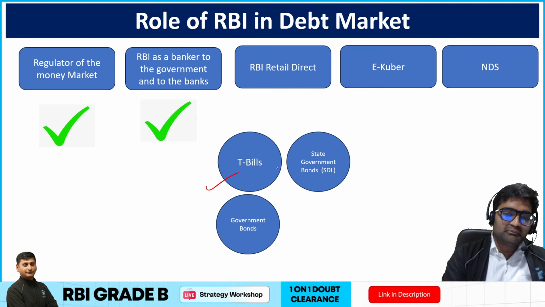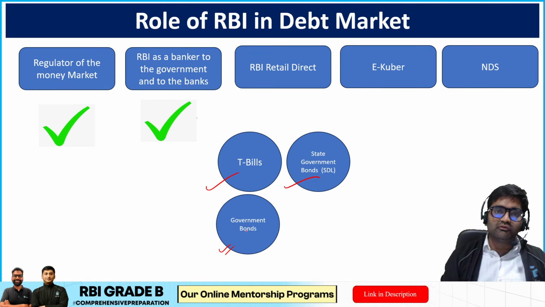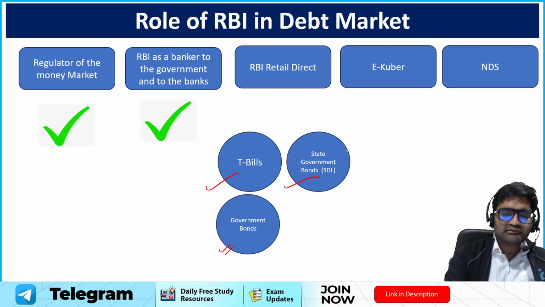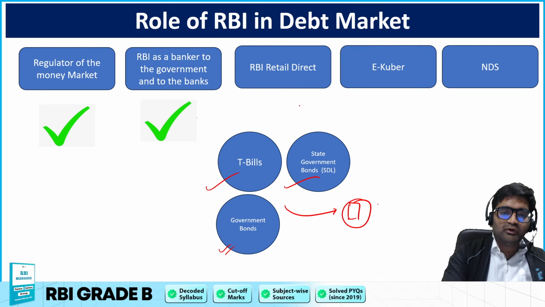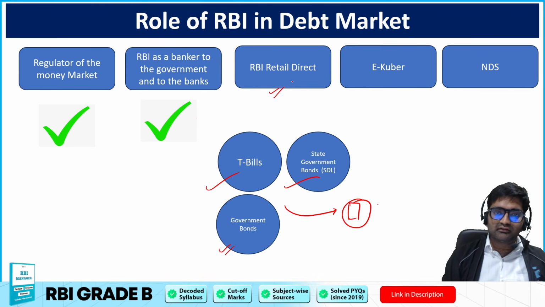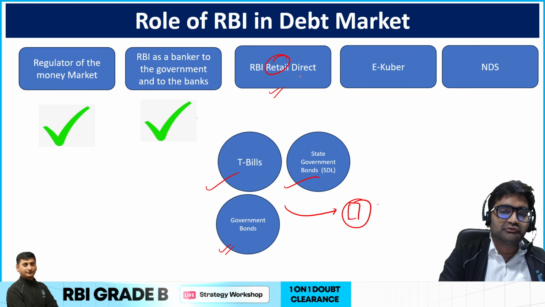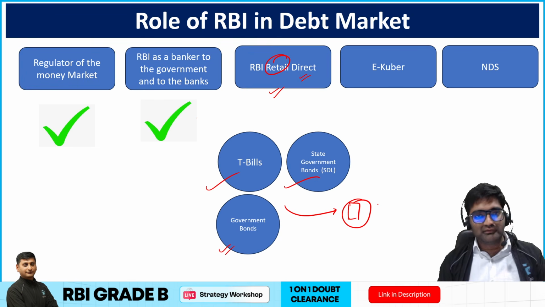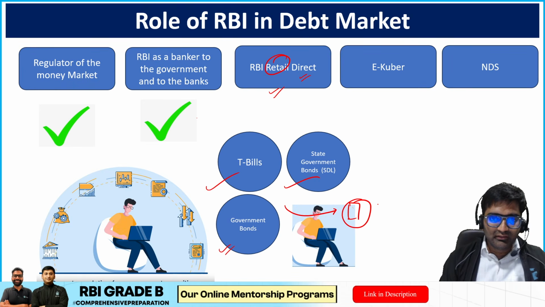So, here treasury bills, state development loans, government bonds, all of these are the bonds that the governments actually can issue. So, RBI initially used to sell these things directly, and only banks etc. could buy. Now as part of the RBI retail direct scheme, even individuals can buy, retail investors can also directly buy these securities, these government bonds from the RBI. Okay, so that is the function of the RBI retail direct scheme.